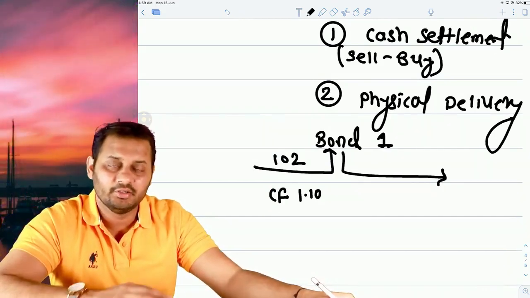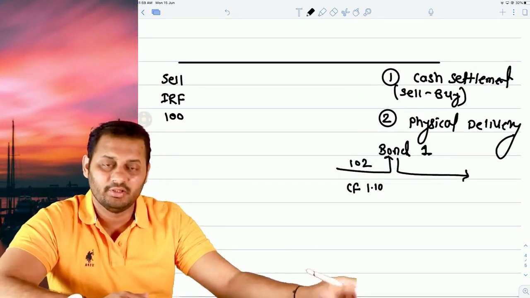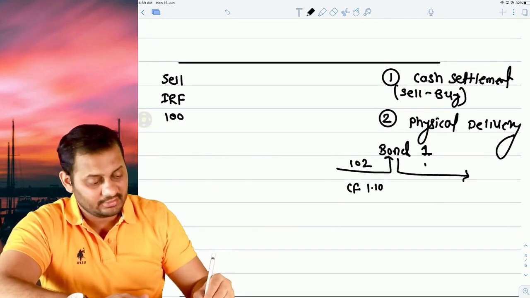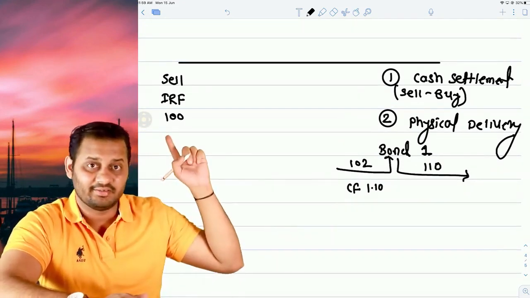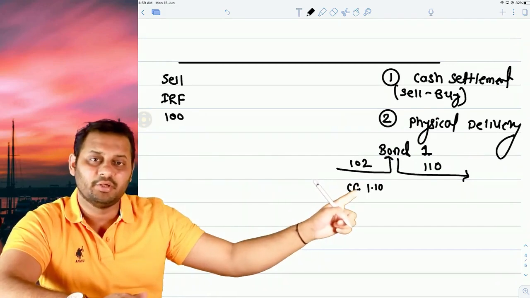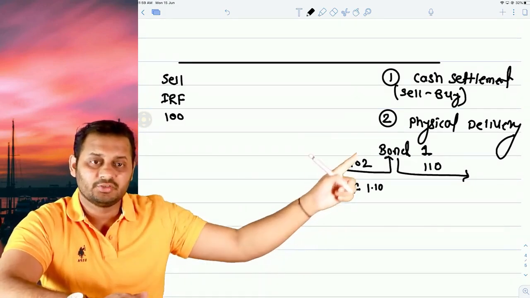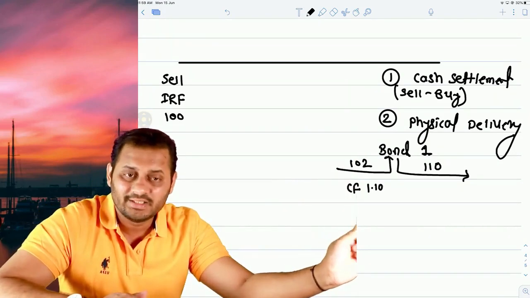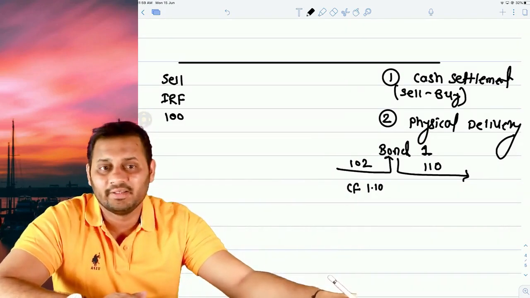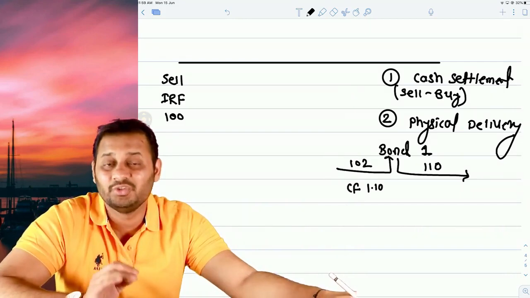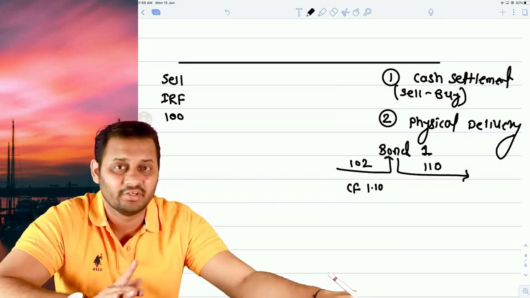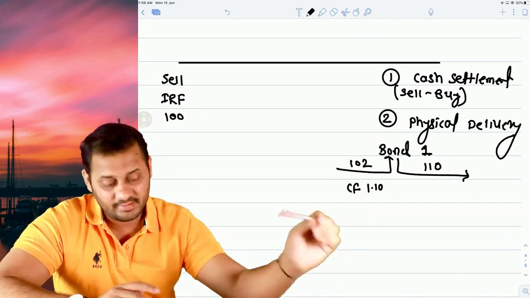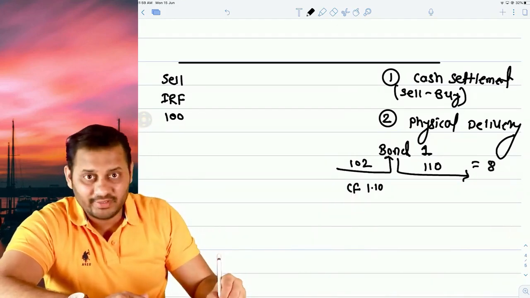It means that you will be able to sell the bond at 100 multiplied by 1.1, that's 110, not just 100. So you will be buying the bond in the market at 102, selling the bond at 110, and the profit will be 8 rupees. This is only applicable in case of physical delivery, and this is called the conversion factor. Here you are making a profit of 8 rupees, right?